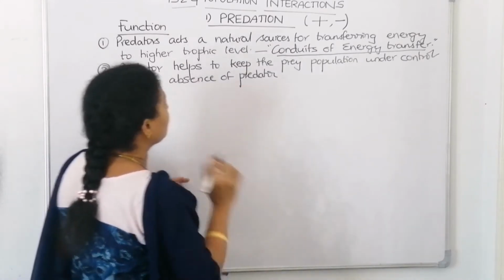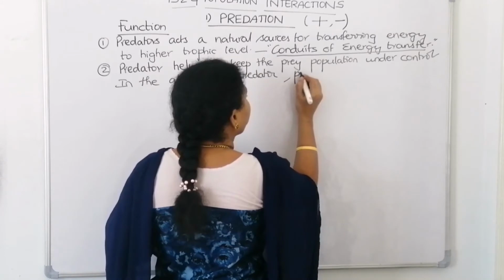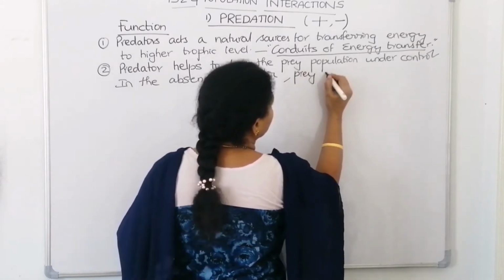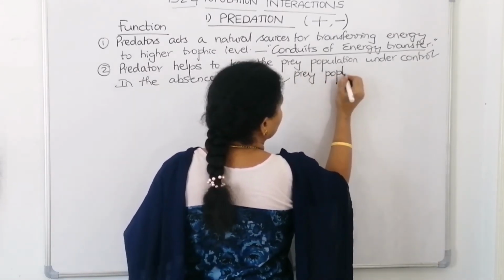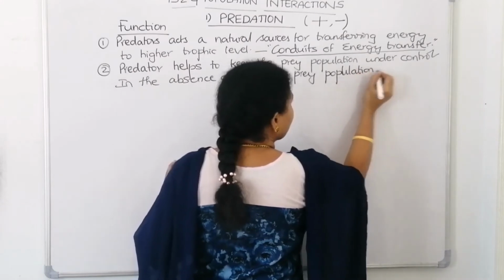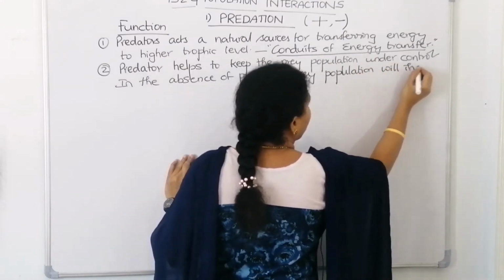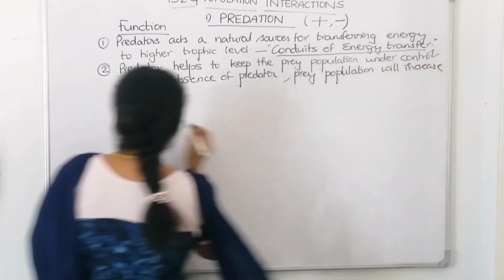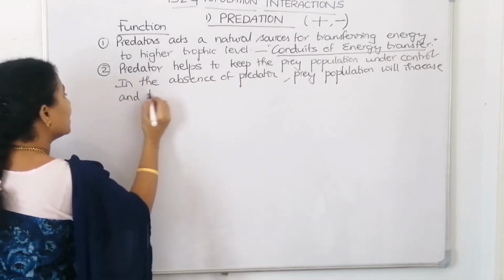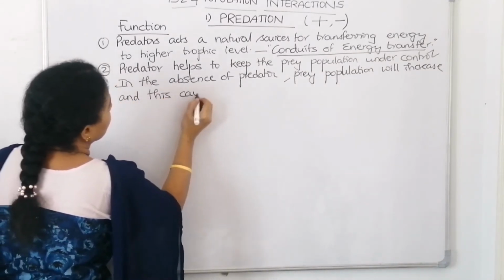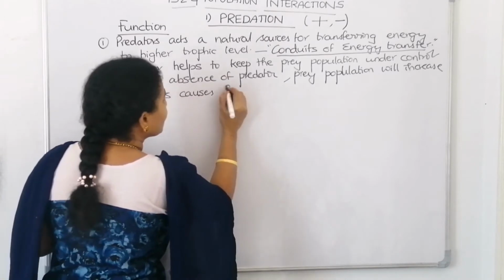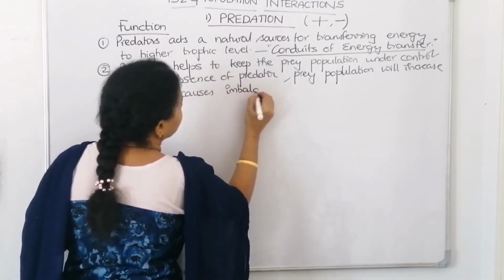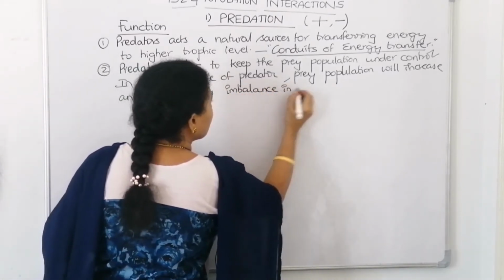In the absence of the predator, what happens? The prey population will increase and this causes imbalance in the ecosystem.